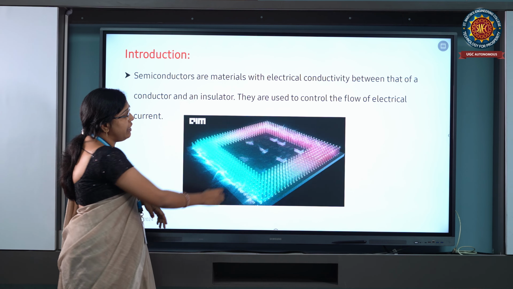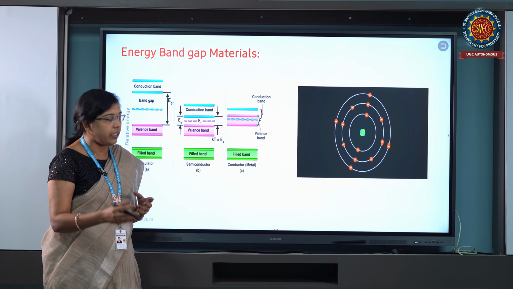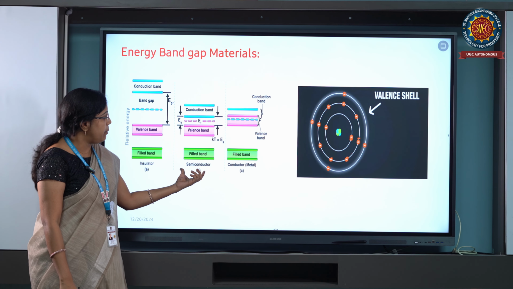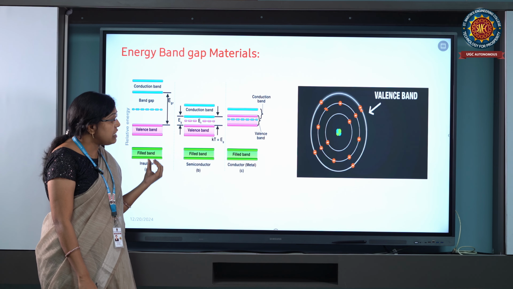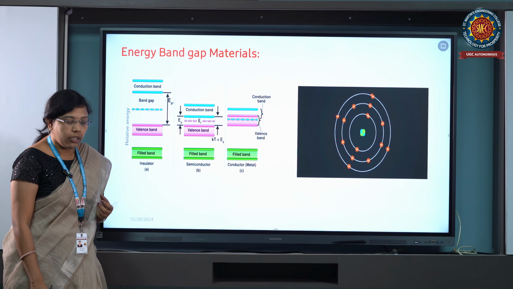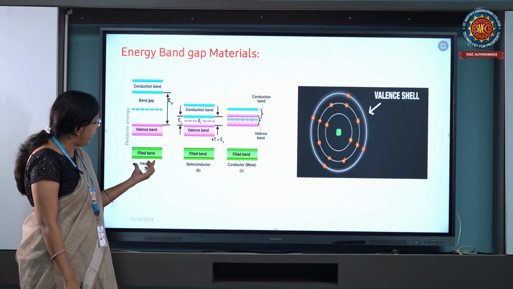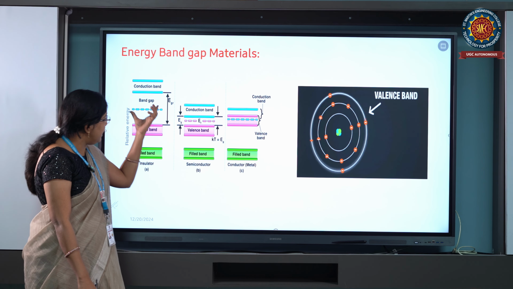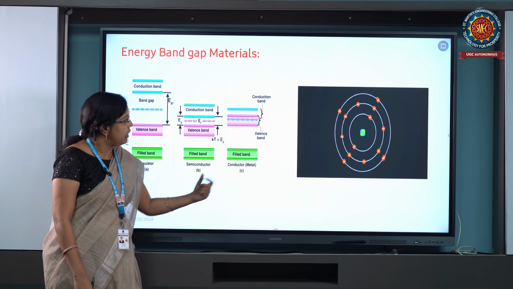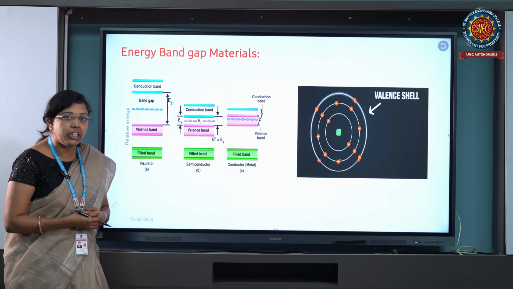Coming to the conductor and insulator information, this is the main difference between the conductor and insulator. When we clearly observe what is the conductor, what is the insulator, and what is the semiconductor, this is a clear picture of the main difference between the three. The insulator has the largest forbidden gap compared to semiconductor and conductor. This insulator has the more energy gap. And when we see the conductor material, the forbidden gap between the valence band and the conduction band is filled with electrons.